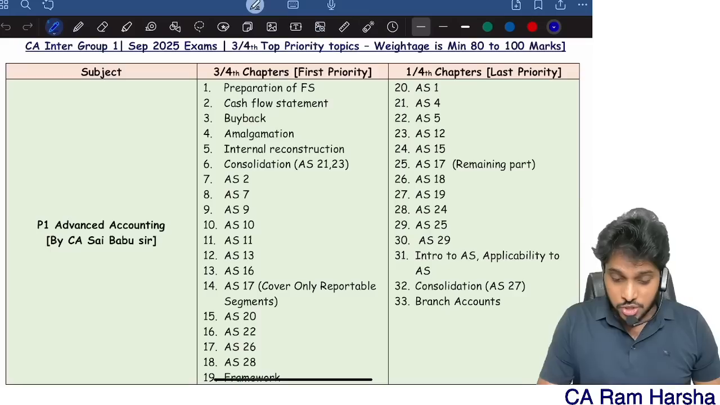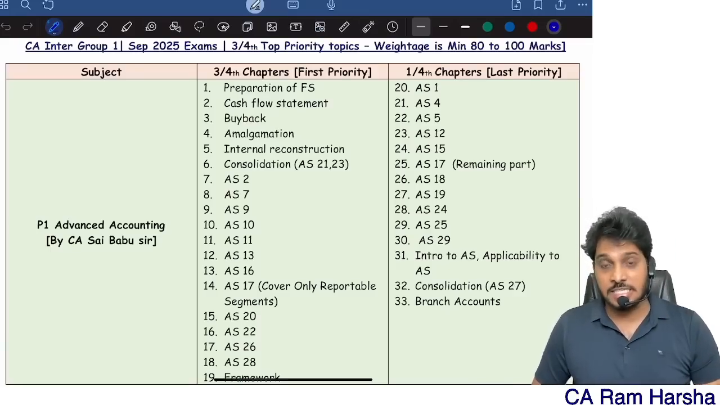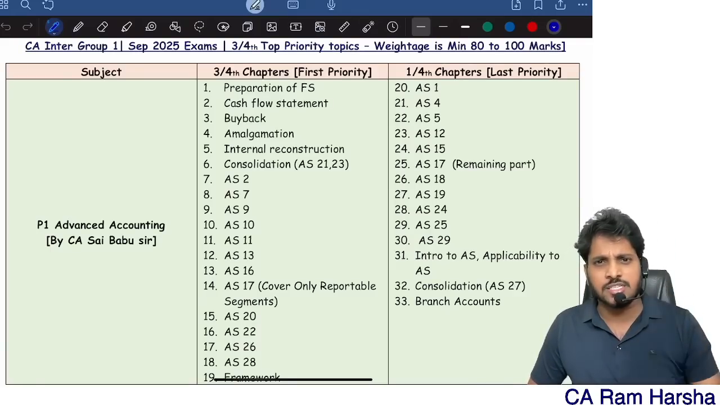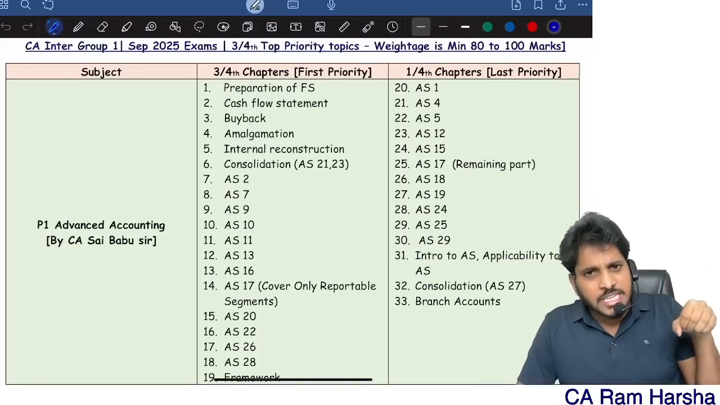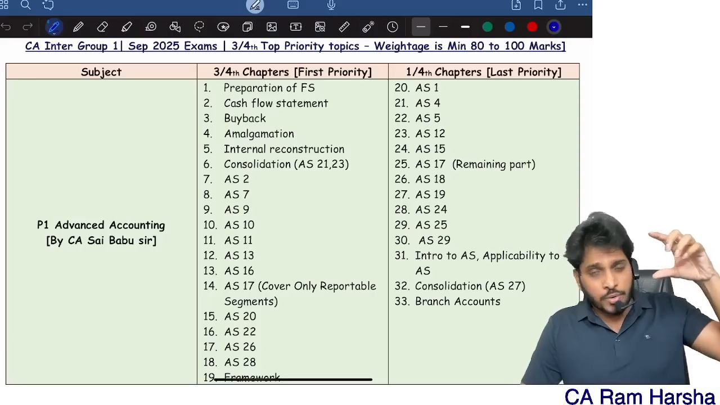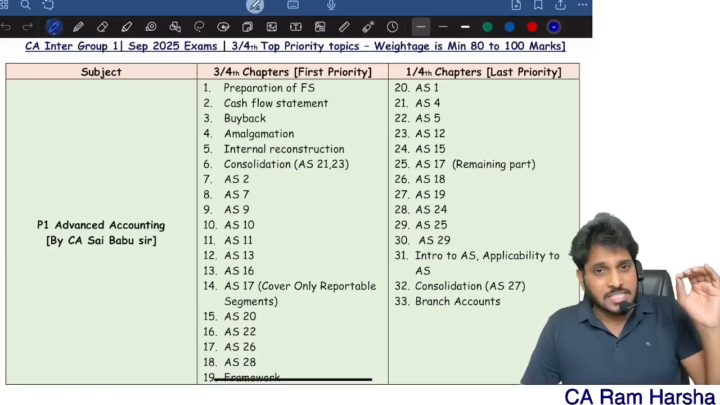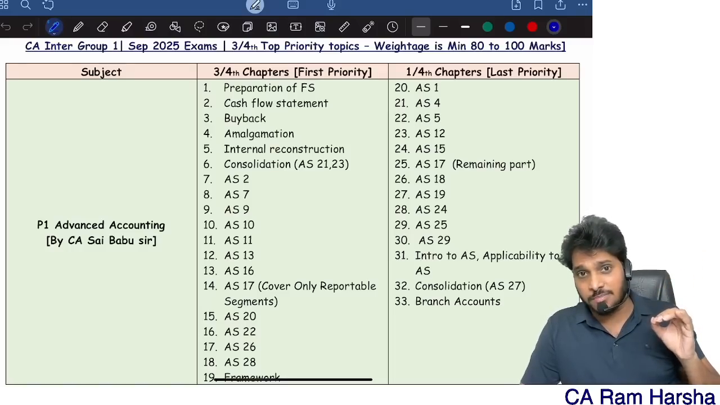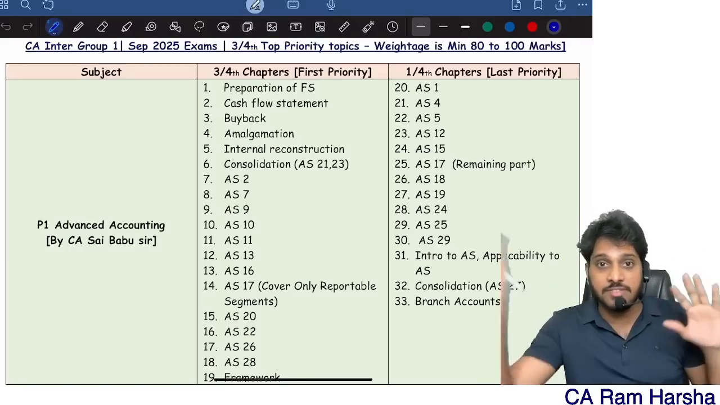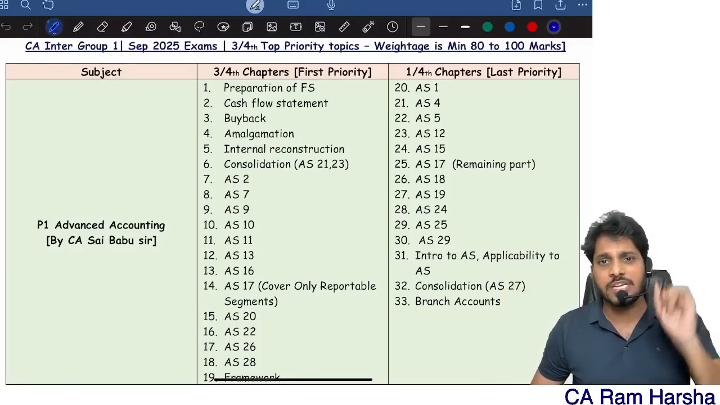Again, many students here confuse this with ABC analysis. ABC analysis is the most dangerous approach. Like, what is ABC analysis? What do you do in ABC analysis? You take one chapter. Inside that chapter, for example, 20 questions are there. You classify them into A category, B category, C category. And you study only A and B, leave C category, right? This is what ABC analysis means.